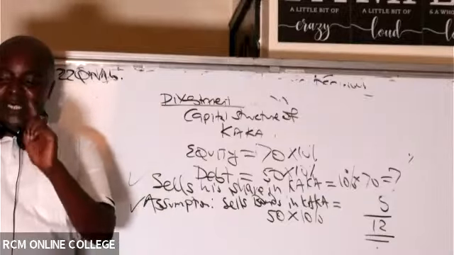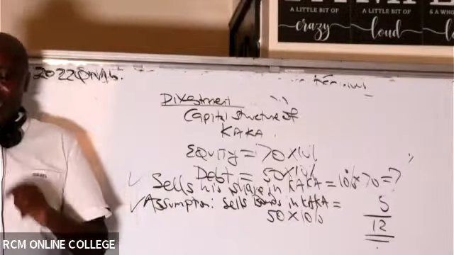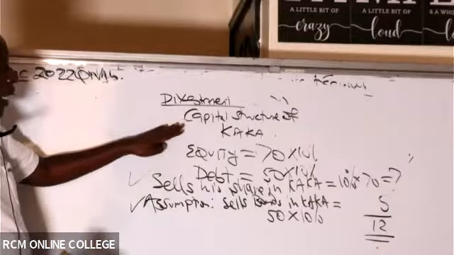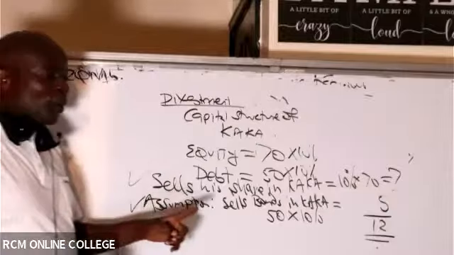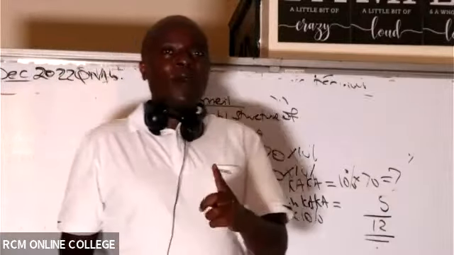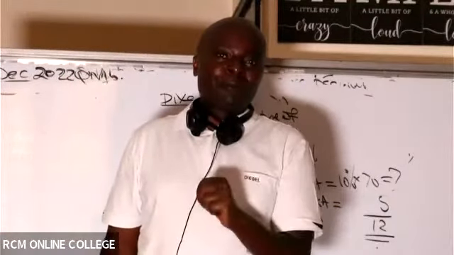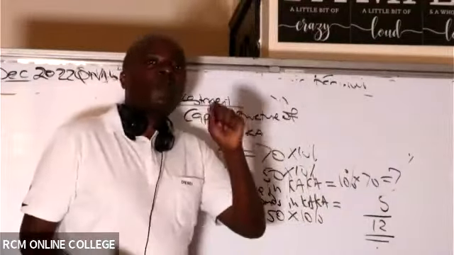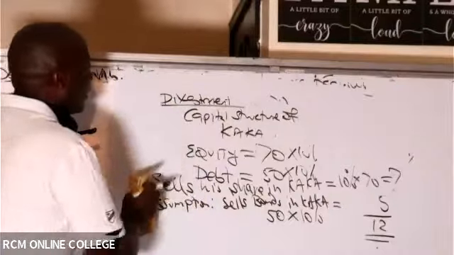Okay, so now let us start work here. In this case, he has been able to divest and he has been able to borrow. So in total, he is going to Papa with 12 million. He has 12 million. So in this case, what percentage of Papa will he buy?